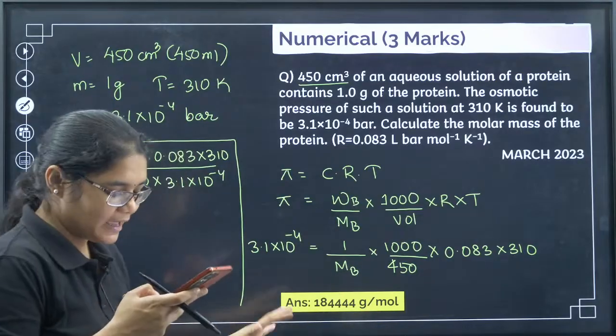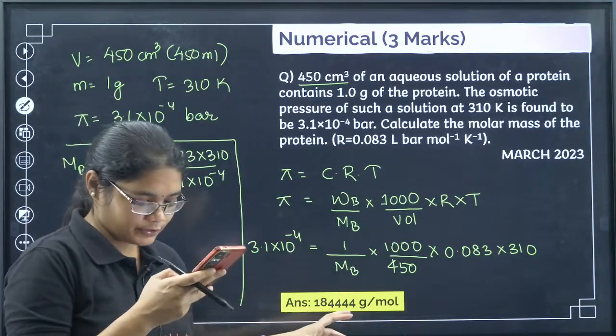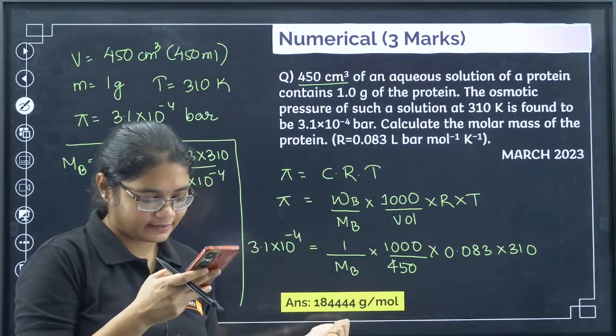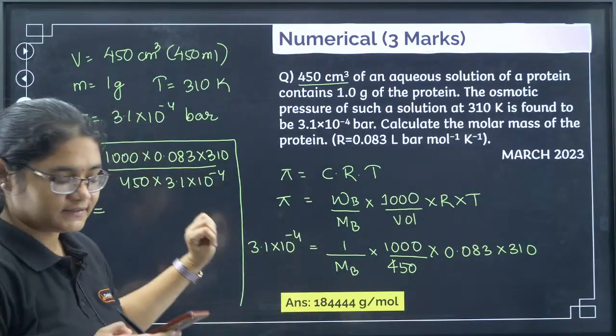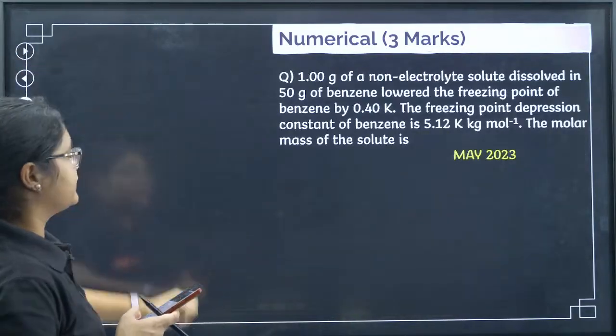Neon has given me an approximate answer. Neon, you can check the calculation, there is a slight error. This will be the correct answer. Let's see the next question.